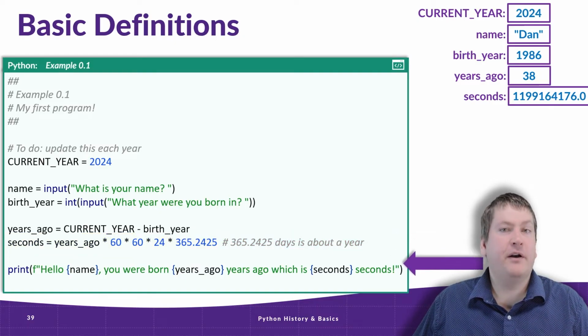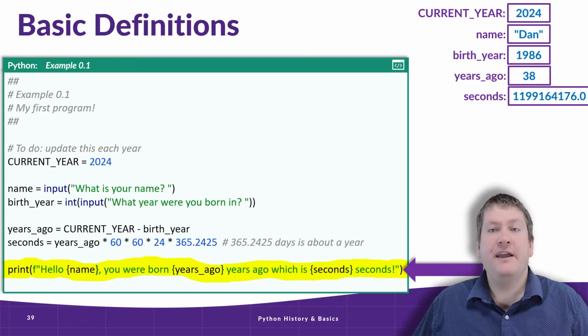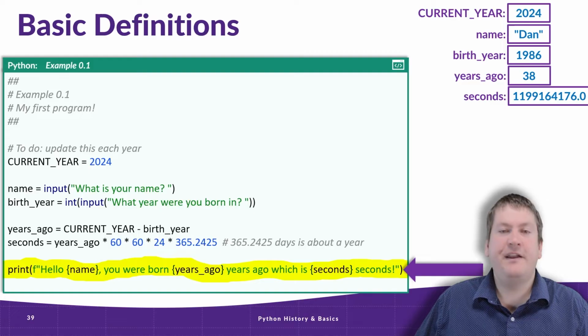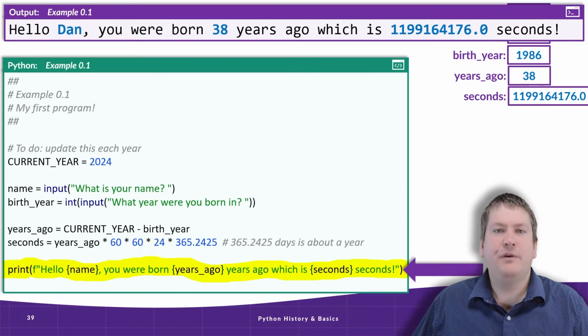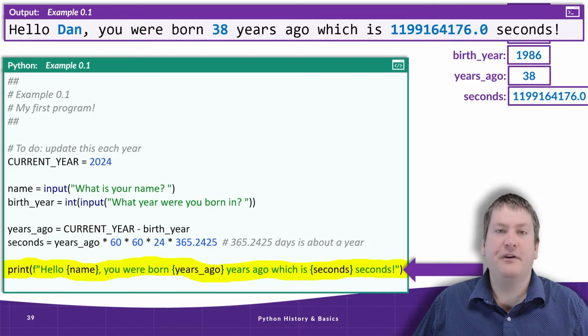And now finally, we're on the last line. And this last line calls a print function to output the text, "Hello blank, you were born blank years ago, which is blank seconds." These blanks are replaced by the values of the variables listed in them. We'll go into more depth into how this works in f-strings in later videos. But for now, know that the output in this case would be: Hello Dan, you were born 38 years ago, which is 1,199,164,176.0 seconds.